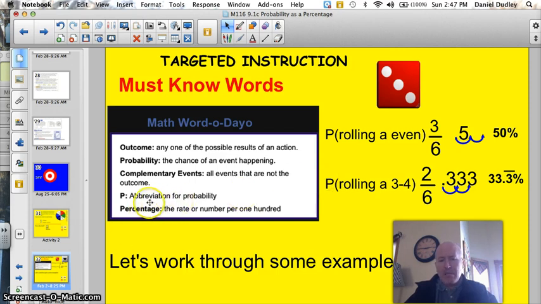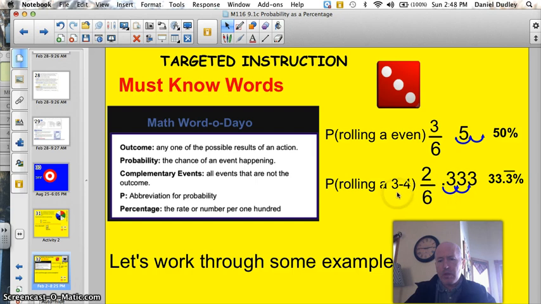Don't forget that P stands for probability. What's the probability of rolling an even number? And then percentage, that's the rate or number per 100. And that's where we're going to go tonight. So here's the fraction. We have 3 out of 6 chances, which if you divide that, you get 0.5. To make that into a percentage, we multiply by 100 and move that decimal 2 places to the right. You have to put in the 0 to hold the place, and you have 50%.